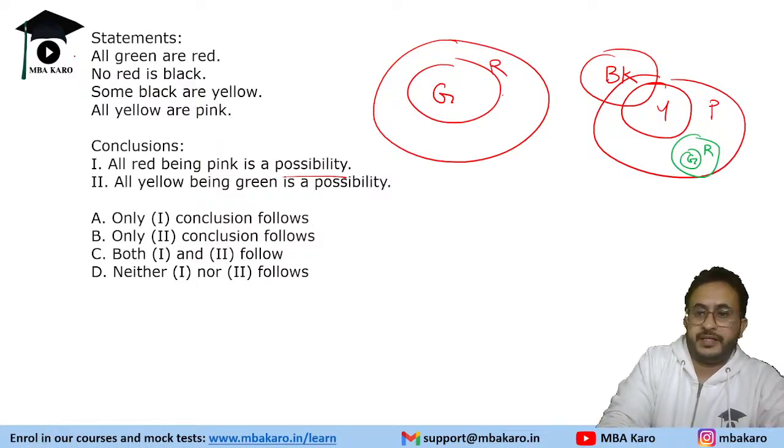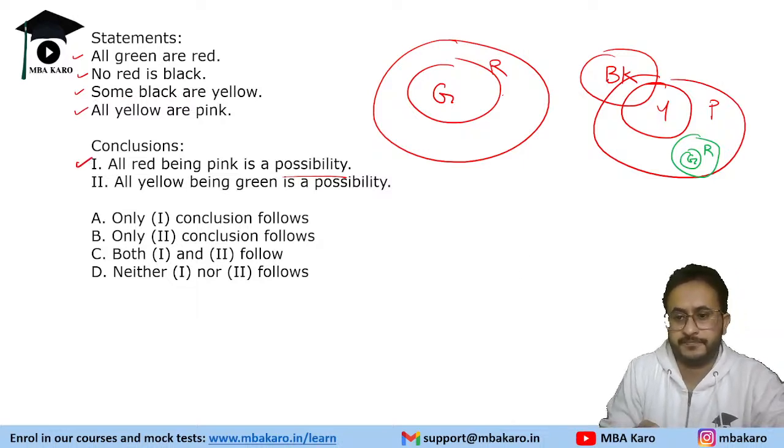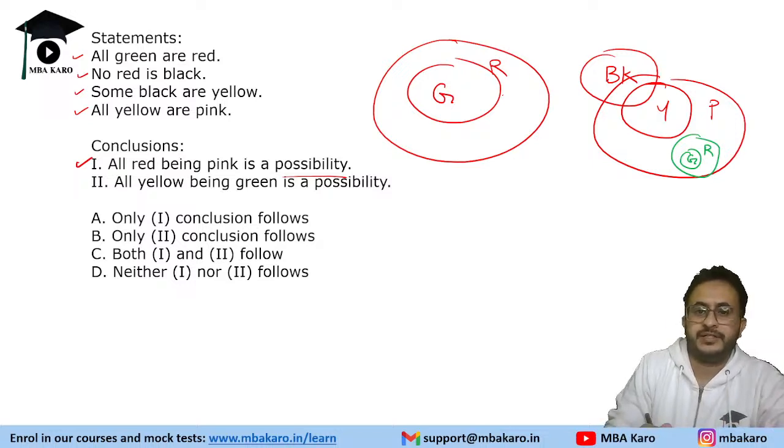All green are red, satisfied. No red is black, also satisfied. Some black are yellow is satisfied, all yellow are pink is satisfied. So this conclusion will follow, because it is a possibility, it is not saying that it is 100% true. So this is satisfied.